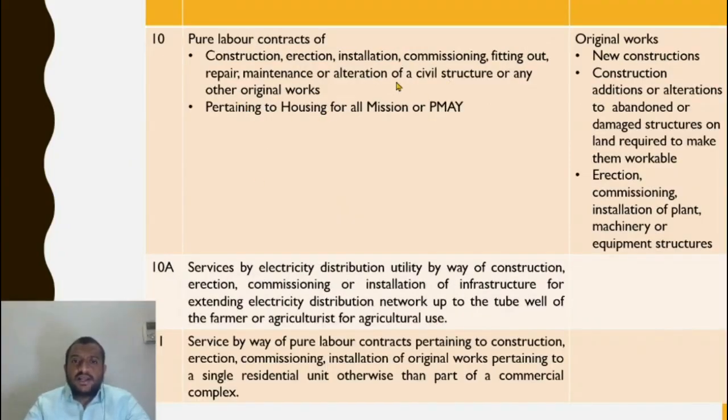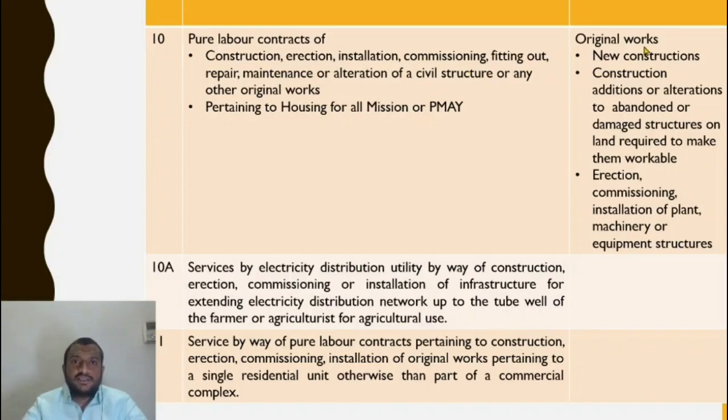Contracts of construction, erection, installation, commissioning, fitting out, repair, maintenance or alteration of civil structure or any other original works pertaining to housing for all mission. Look, pure labor contracts which do not involve supply of goods in relation to original works of construction, erection.